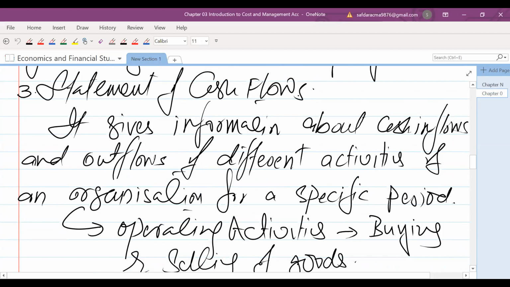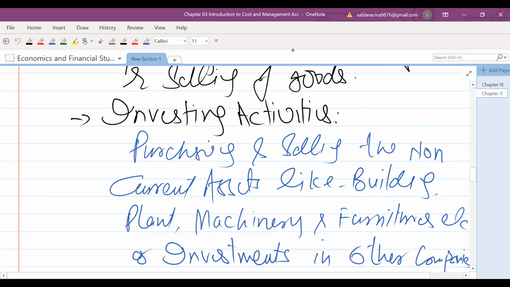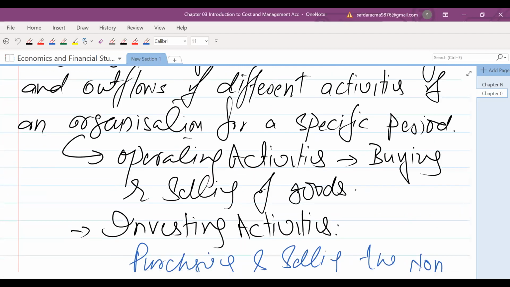तो statement of cash flows से हमें ये पता चलता है कि कारोबार में कितना कैश आया है और कितना कारोबार से कैश गया है. So these things can be known with the help of the statement of cash flows. Operating activities: buying and selling of goods or services is called operating activities.